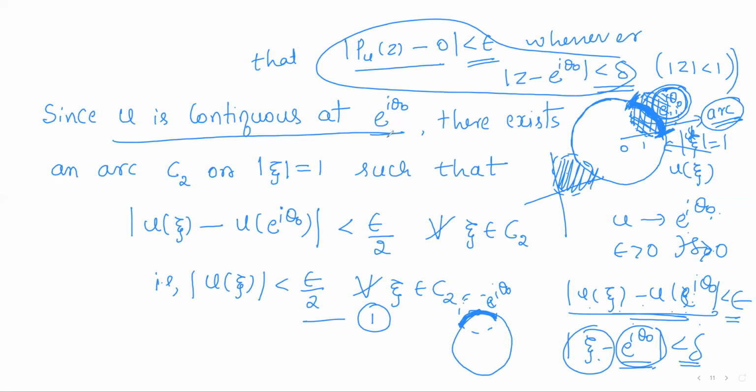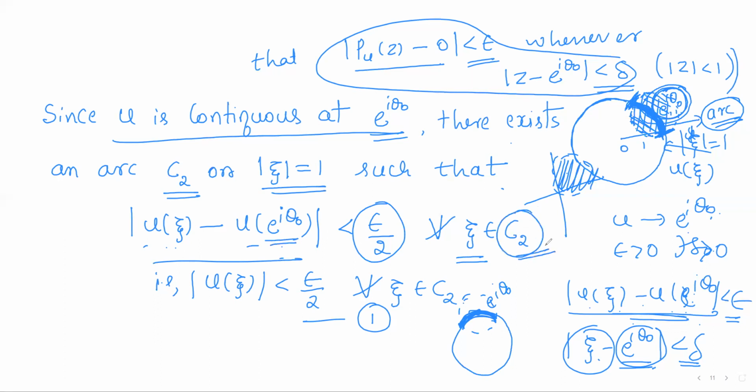So as u is continuous at e power i theta naught, there exists a delta neighborhood. Delta neighborhood in this case will be an arc. So there exists an arc, I'll name it as C2, on the unit circle, such that the distance between u of xi and u of e power i theta naught can be made less than any epsilon value. We have taken epsilon by 2 here. So this distance is less than epsilon by 2 whenever xi varies over the delta neighborhood of e power i theta naught. In this case, the delta neighborhood is an arc C2.